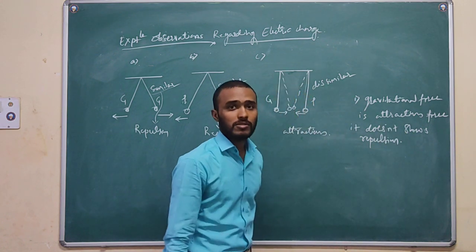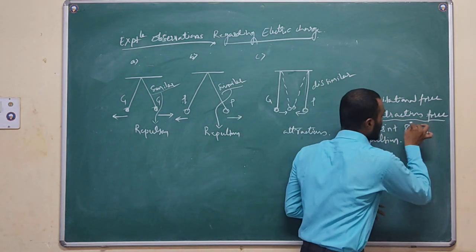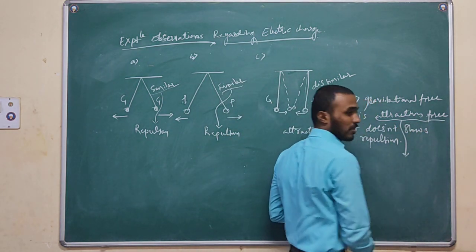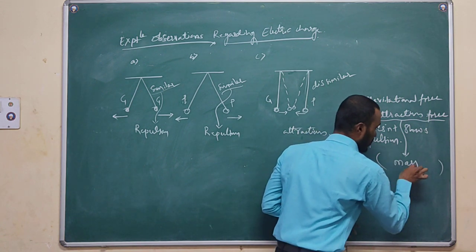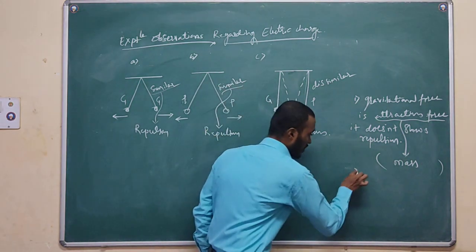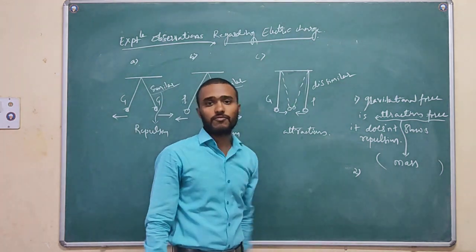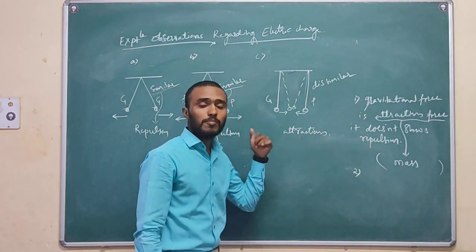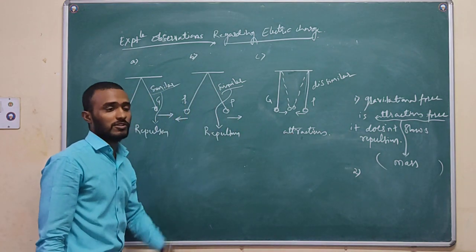It is an attraction force because of the mass of the body, which we have discussed. But the electric charge force shows both attraction as well as repulsion.